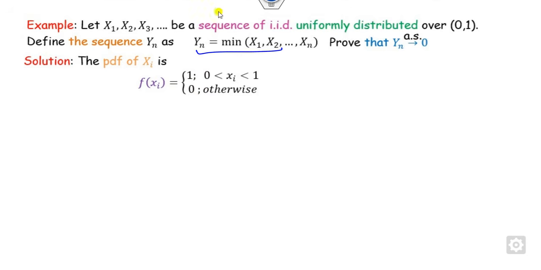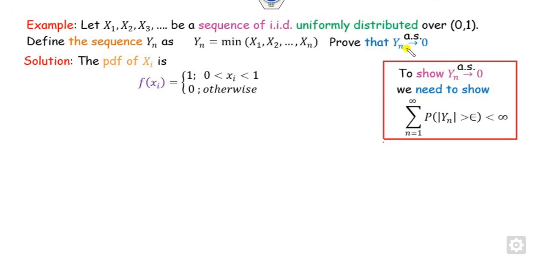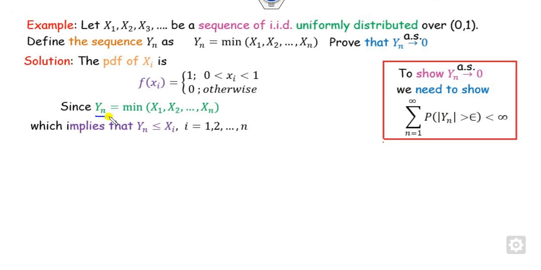What is given to you? You have to show that yn converges to 0. What you want to show is that yn minus 0 is a finite value. So we can start with yn. Since yn is the minimum of the xi's, what is the meaning of that? yn is less than the xi's.